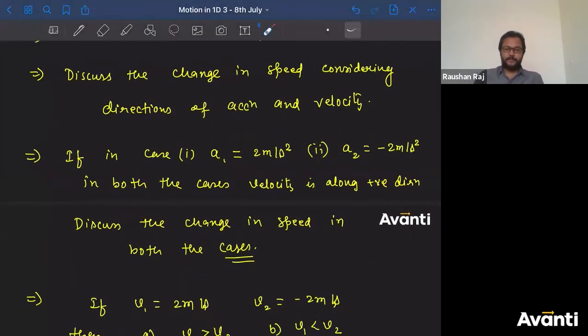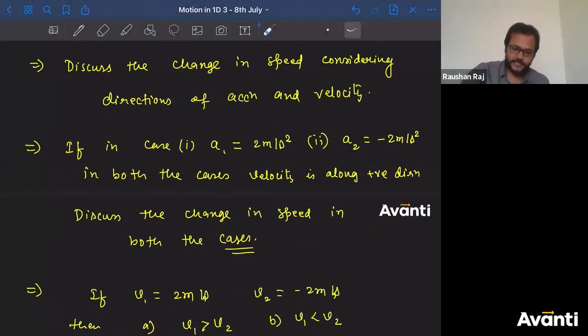Okay, guys, tell me what will happen to the speed in the first case, depending on the analysis that we have done here. Velocity positive, acceleration positive. So what is the answer?